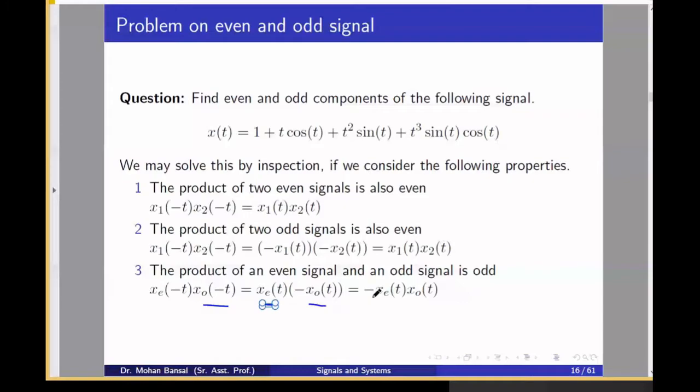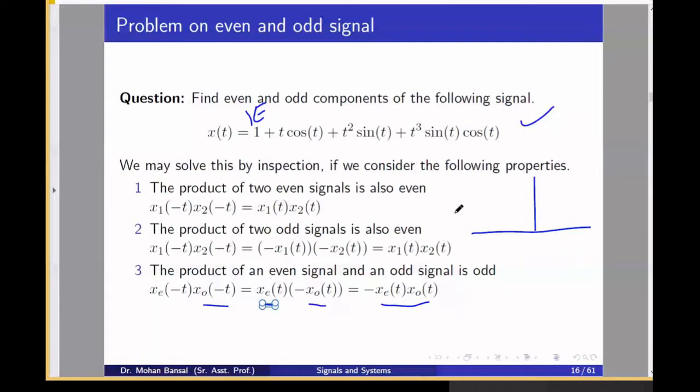And overall we will get minus xt xot, which is the odd signal. If we are getting negative, that means it is odd. If we are getting positive, it means it is even. So now come to this problem. Can you tell me what is 1? Even, sir. Always any constant is even signal because constant can be represented like this.